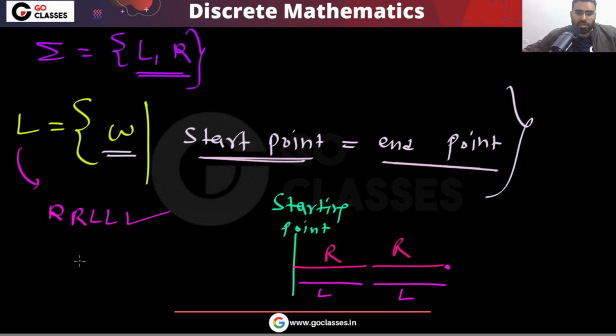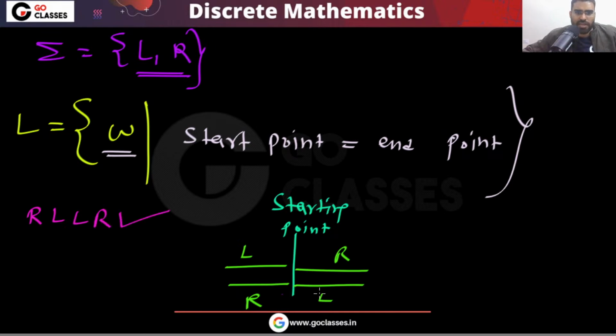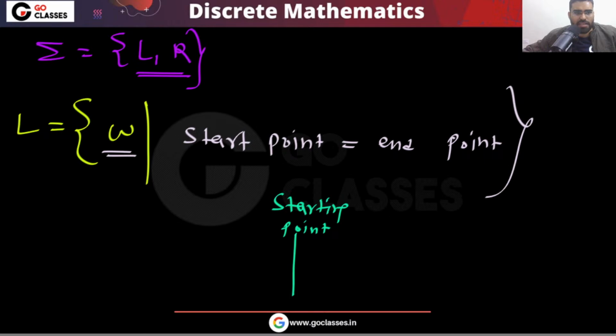Now you can notice that you can go one step right, then one step left, then one step left, then come back one step right. So this string right left left right is also in the language. Like, you can go right, then left, then right, then right, then left. So right left is also in the language.